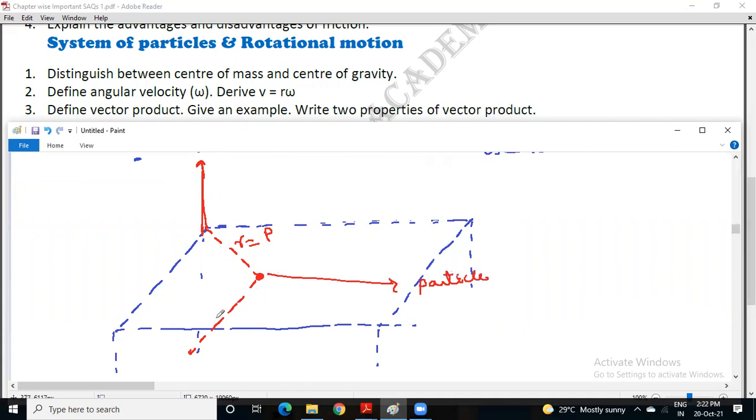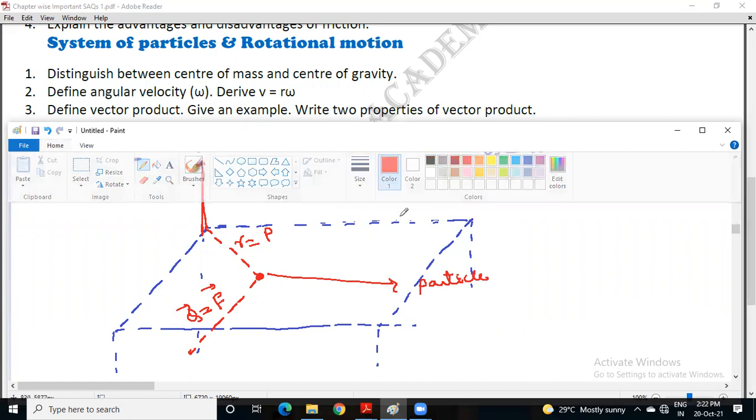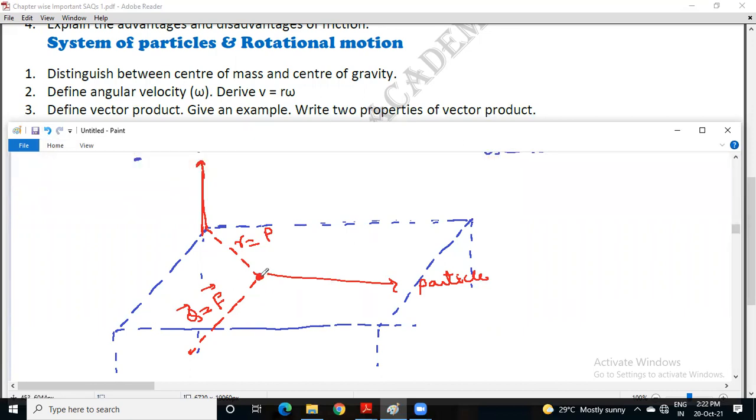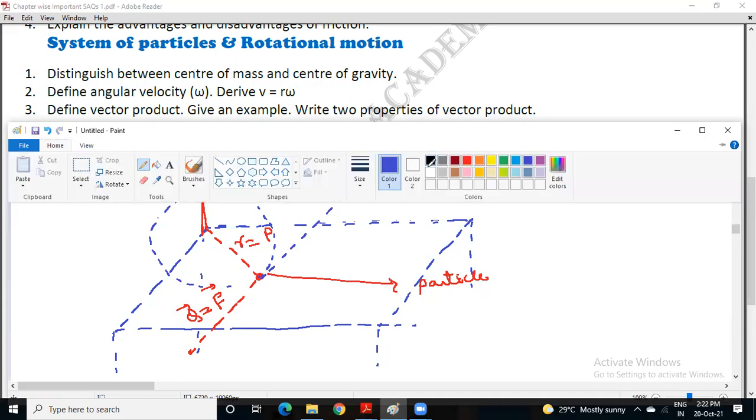You take this as the Q vector, just like a force. When force is applied in the form of vector Q, what happens? The particle starts moving around the axis of rotation, if force is applied in the anti-clockwise direction. This is the direction of force.